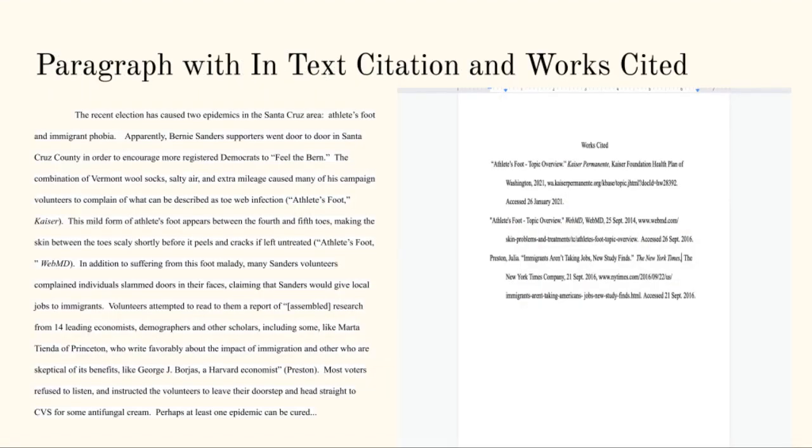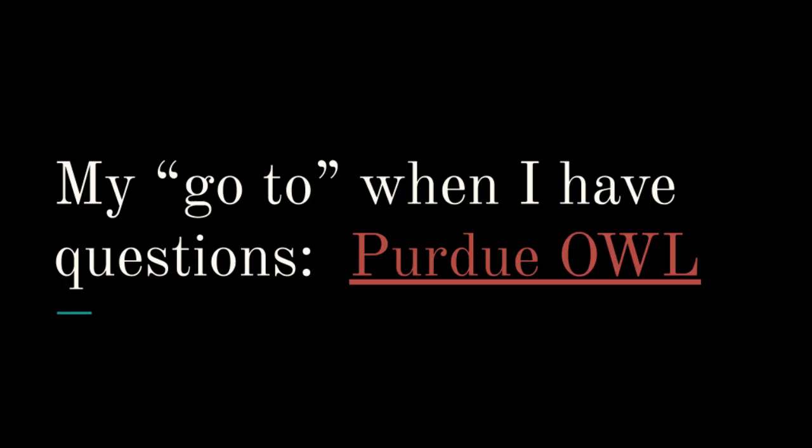So what I have here is what a completed paragraph looks like with in-text citation in the accompanying works cited page. I realize this is probably very, very tiny as you're watching this video, so I have given you access to it on Schoology so that you can see it in full view and be able to look at it a little bit more closely. And just like I said when we discussed works cited, if you ever have questions about how to do something using in-text citation, I would advise going to the Purdue Online Writing Lab. It's a great site that can answer a lot of your questions.